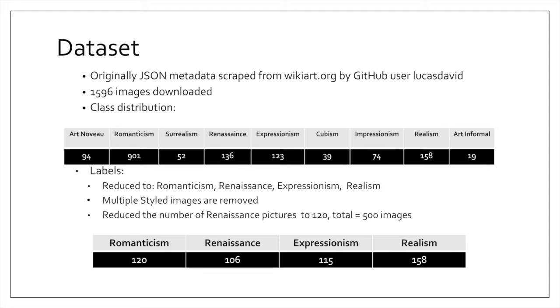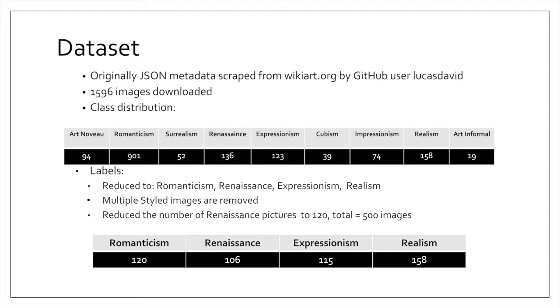However, not all of the images were applicable for our purposes. We downloaded around 1,596 images, and you can see in this table the distribution of classes. As you can see, romanticism has an obnoxiously high number of 901, which is more than 50% of our data, so we had to reduce the number of images of that style.